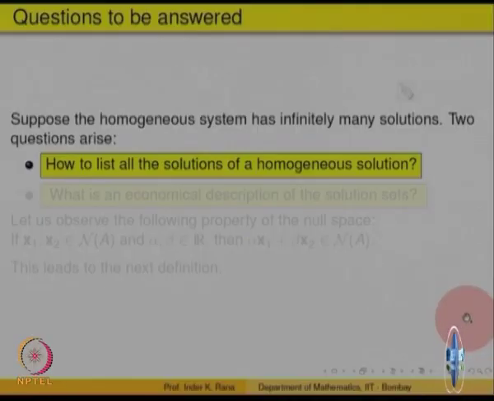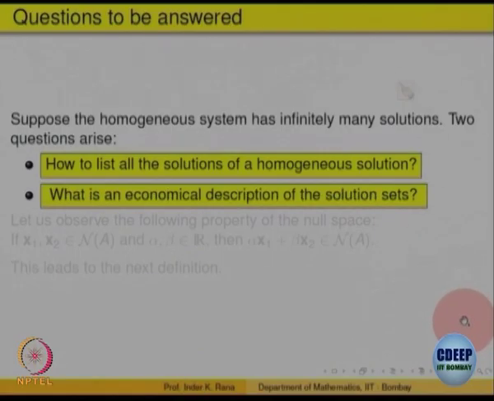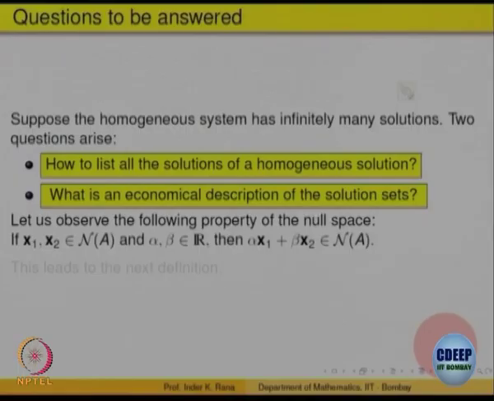So, the question is how to list all solutions of a homogeneous system. We are reducing the problem to the homogeneous case in a sense, and what is the most economical way of telling what all the solutions are? You can say this is a solution set, but can I give a method of generating all the solutions of the homogeneous system, right? What is the most economical way? So, let us observe something: if x1, x2 are solutions of the homogeneous system Ax = 0, then alpha x1 plus beta x2 also is a solution.